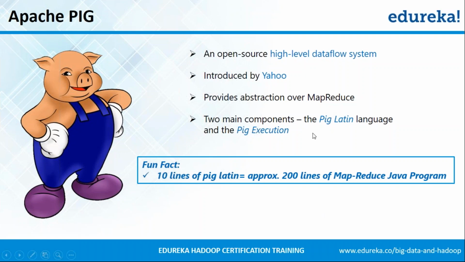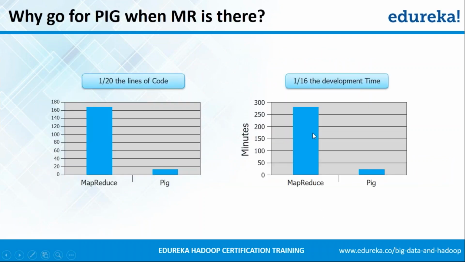So let's move on and look into why do we have to go for Pig when MR is there. So there are two simple reasons. One is the Pig code is 1/20th of the lines of code that we have to write in MapReduce. The fun fact that we already saw in our previous slide. So it makes your life very easy. As a result of this, the development time also gets reduced, which is almost 1/16th of the development time required in MapReduce. So these are the two main reasons because of which we should always go for Pig whenever a task can be achieved using any of these tools.